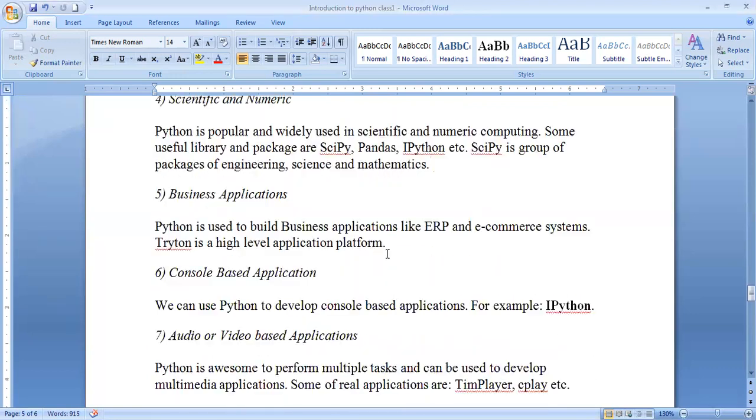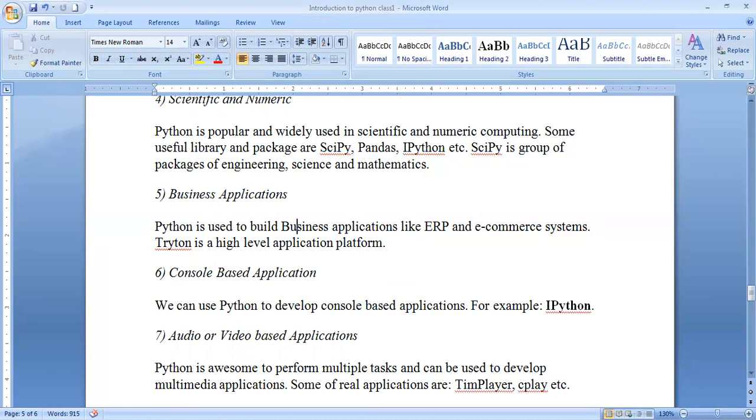And the next one is console based application. What is a console? It is the black screen, the terminal, where we can execute code. For example, when you are writing Java and you open the command prompt, that is also a console based application. We are executing the code, and in this scenario Python can be developed to support console based applications. One best example is IPython.